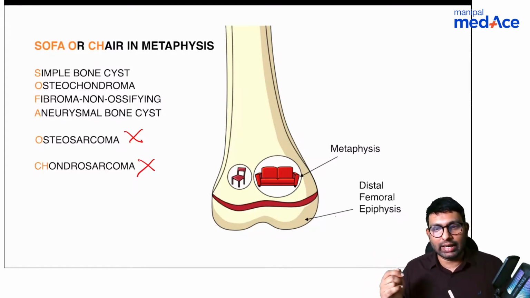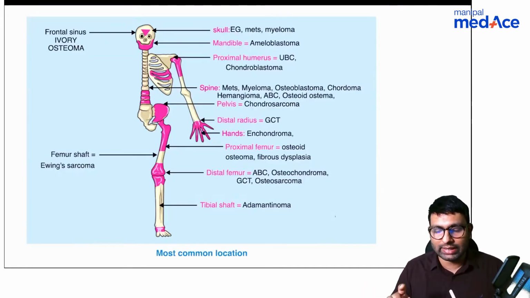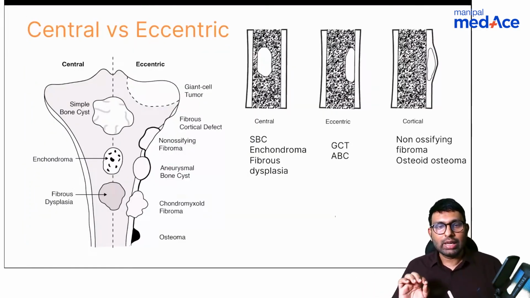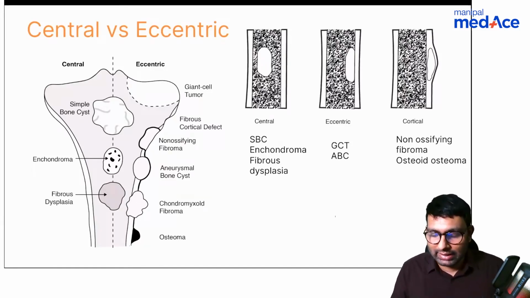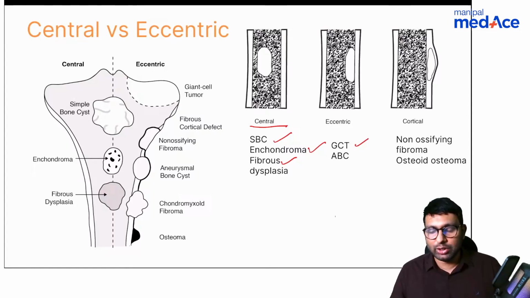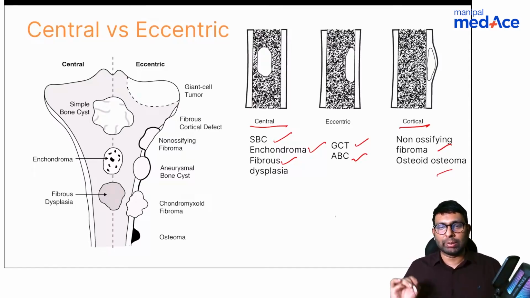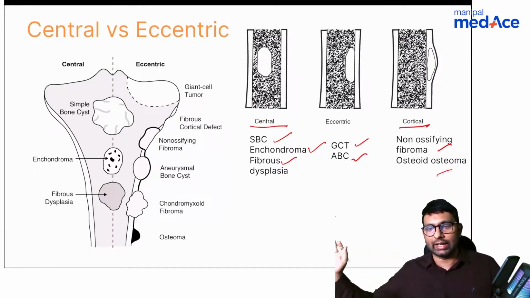Now let's look at another criteria, that is central. We all agreed that it was central. So let me go to central now. In central, can you see which tumors are central? It is simple bone cyst, enchondroma and fibrous dysplasia. Eccentric and expansile usually are GCT, that is giant cell tumor, and aneurysmal bone cyst. Cortical are non-ossifying fibroma and osteoid osteoma. Please note this down, take a screenshot or whatever, but please remember this is the criteria to follow.